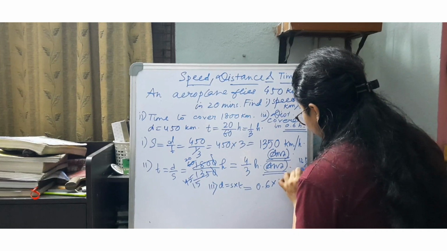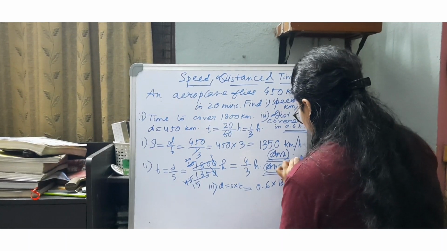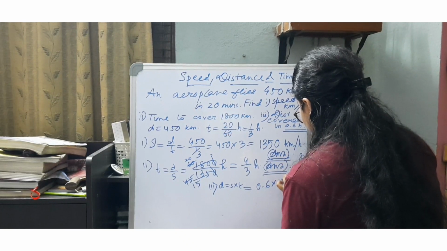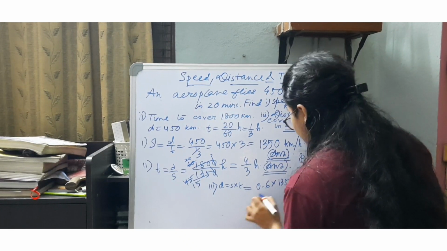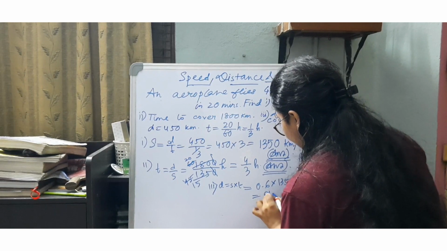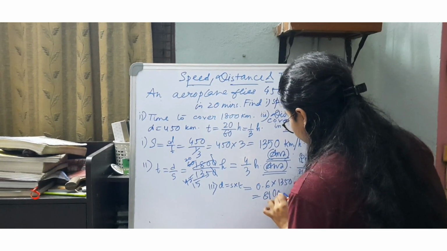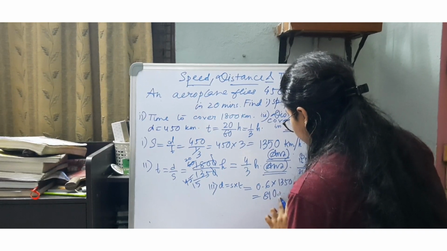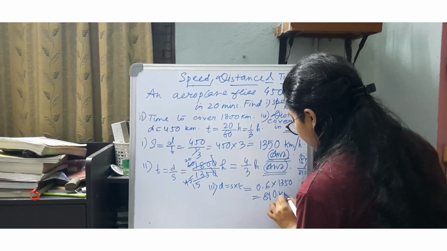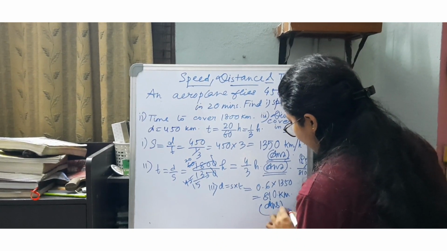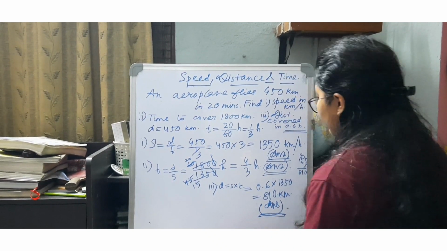So if we see, the answer is 8100 kilometers. So moving to the next question.